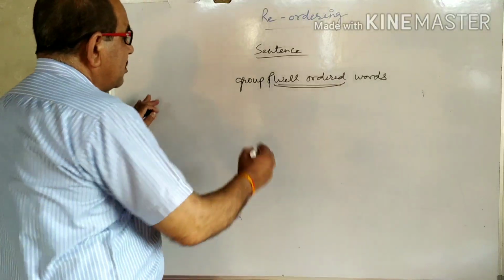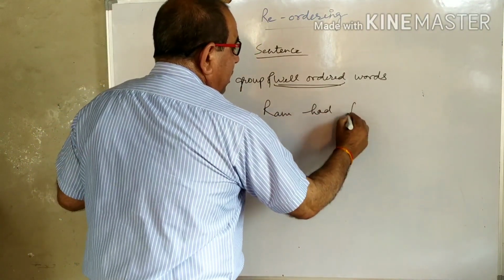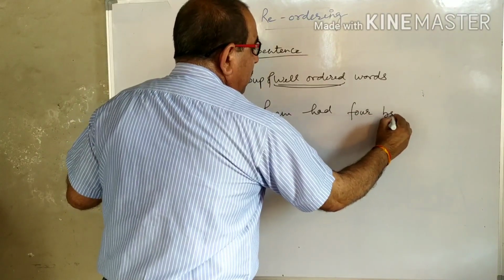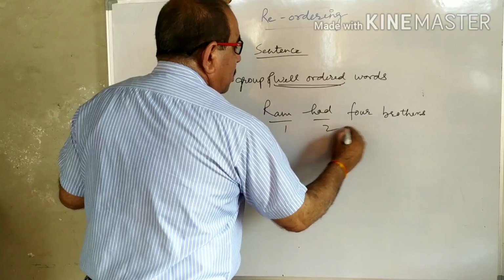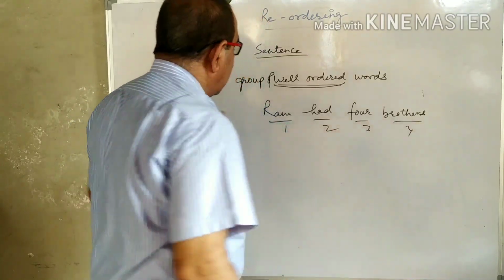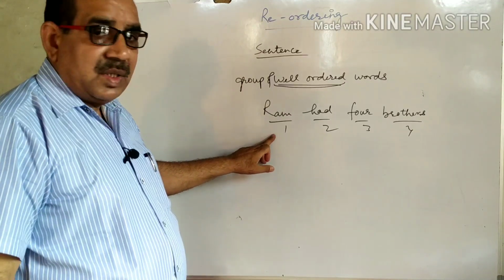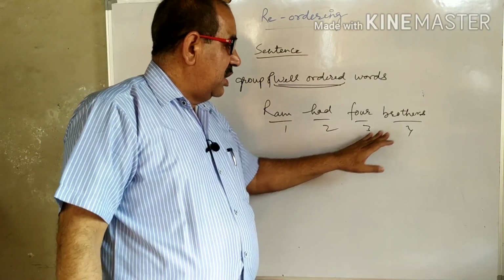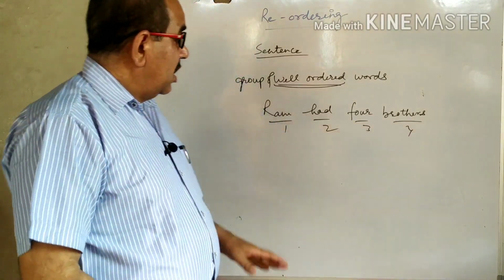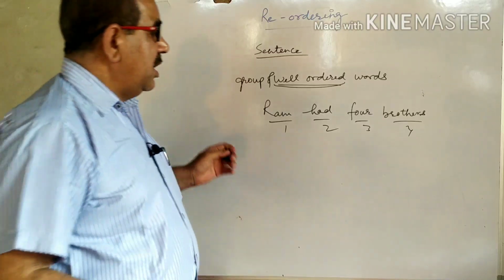Example: Ram had 4 brothers. Here 1, 2, 3, 4. In this sentence, Ram is number 1, had is 2, 4 is 3 and brothers is 4. If we change the number of these words, the meaning of the sentence will also change.